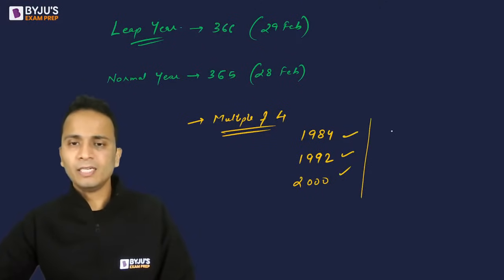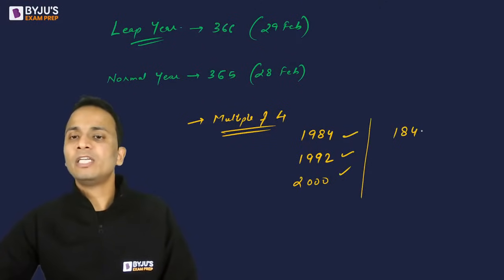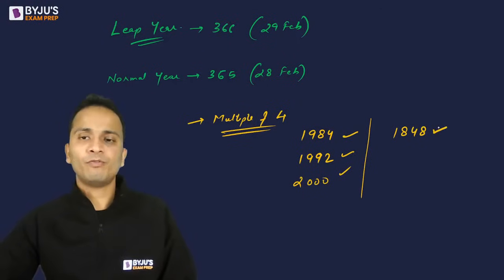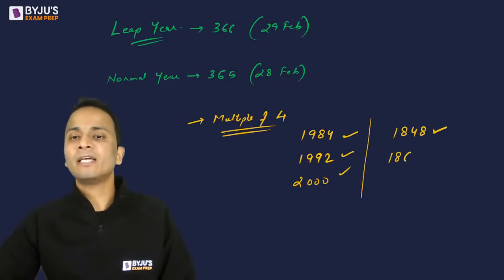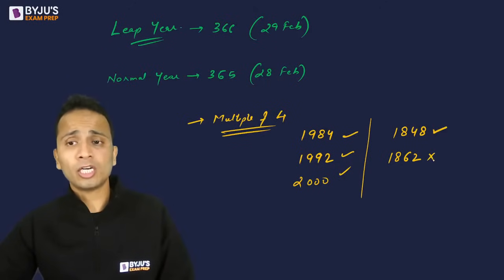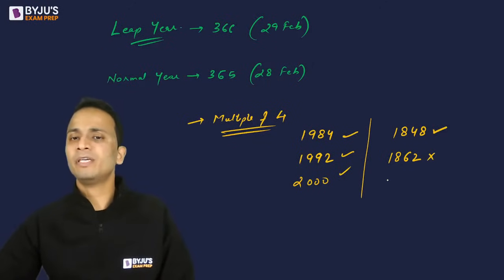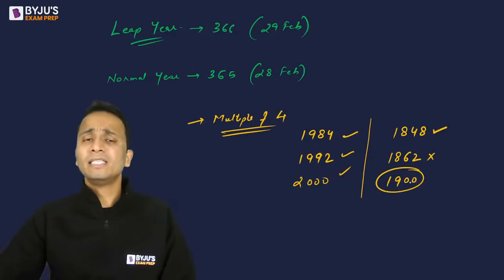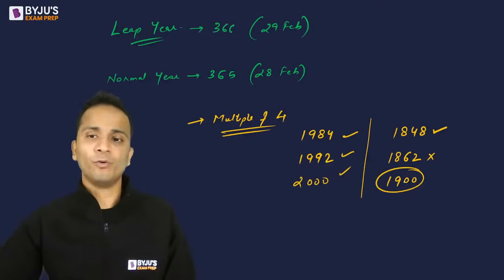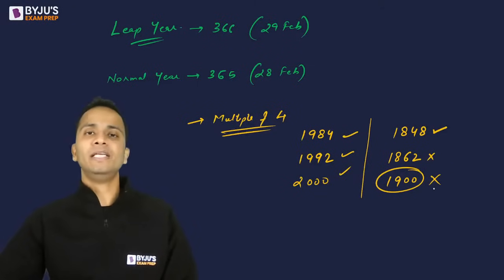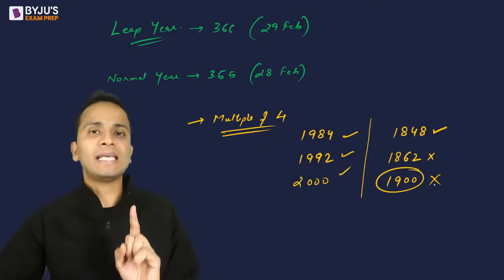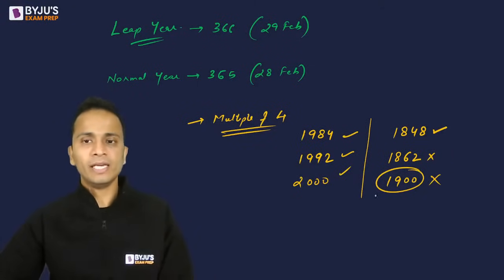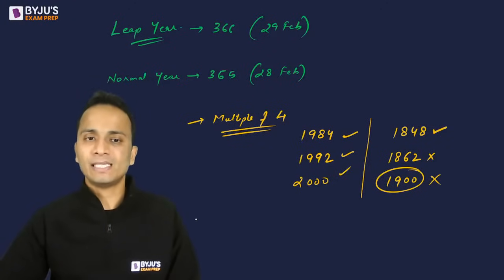Now similarly, 1848 is a multiple of 4, it is a leap year. 1862 is not a multiple of 4, not a leap year. 1900 is a multiple of 4 but not a leap year. Now there are some exceptions to that. Okay, now let us talk about these exceptions.